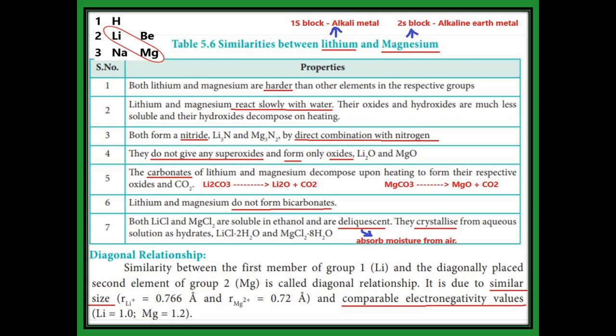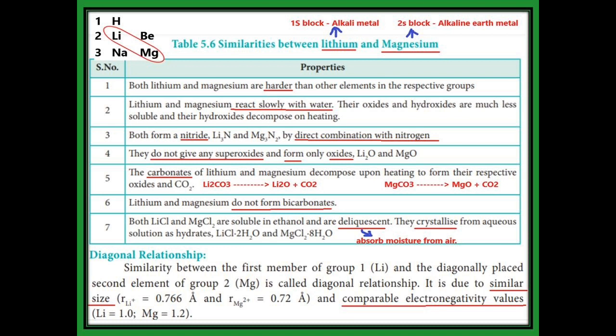Fourth, they form the oxide. Li2O is lithium oxide, MgO is magnesium oxide, but they do not form the superoxide. Then fifth, lithium carbonate on heating gives lithium oxide plus carbon dioxide. In the same way, magnesium carbonate on heating gives MgO, magnesium oxide, plus carbon dioxide. So they give the oxide on evolution of carbon dioxide. The sixth one: lithium and magnesium do not form the bicarbonate salt.